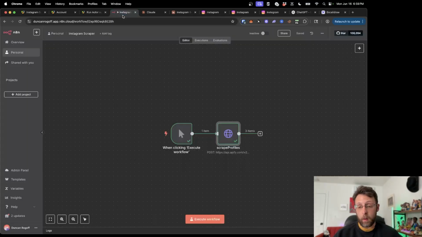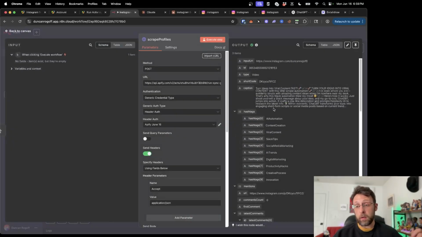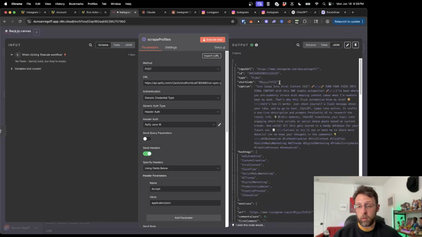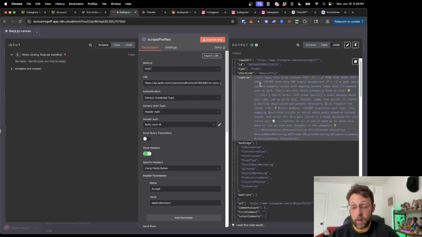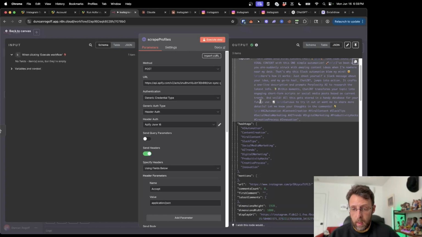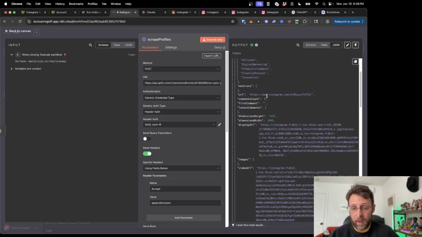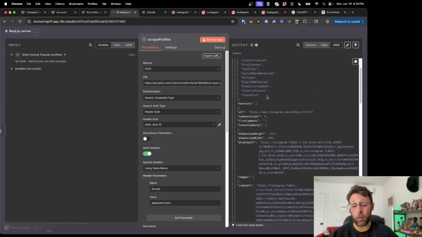So now what I would do is come in here and look at this. Either the schema view is helpful, or sometimes the JSON view is helpful. And basically you have a decision to make on your end: which of this information do you think is worth saving? This input URL is just my profile, that's not helpful. We definitely want the caption for sure. It could be helpful to have the hashtags. Why not? Saving more information is probably better.